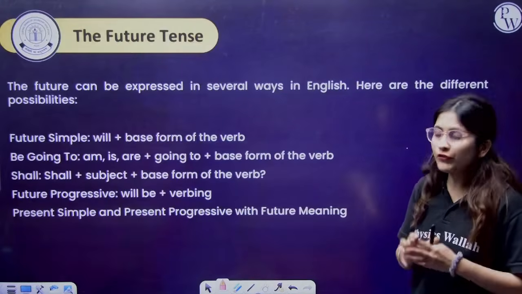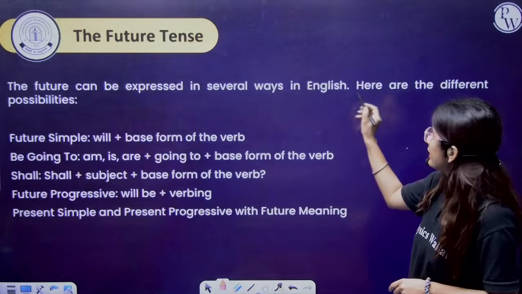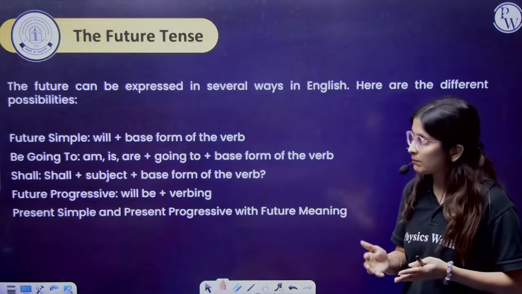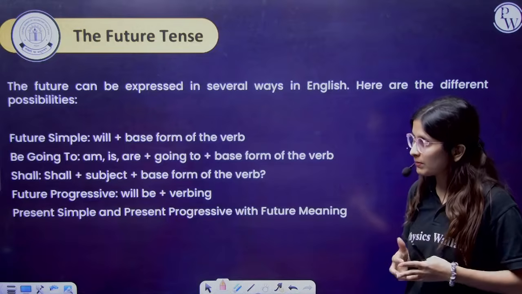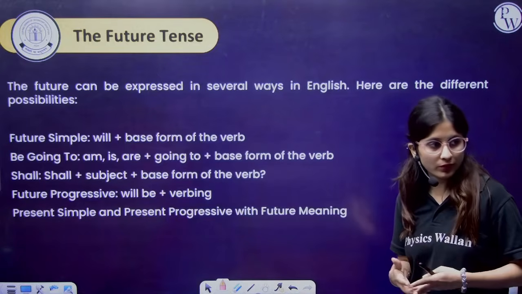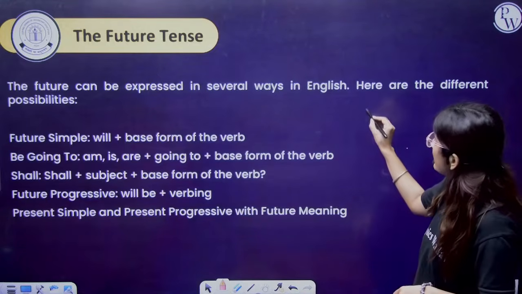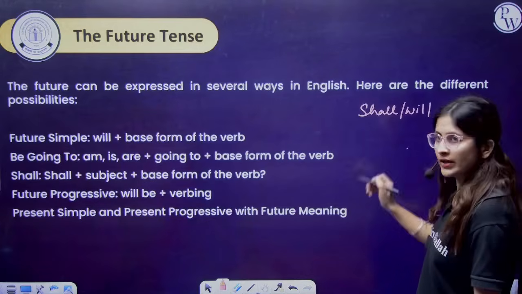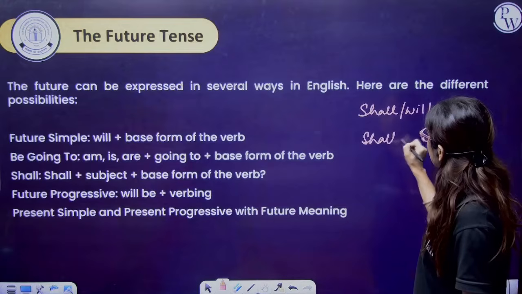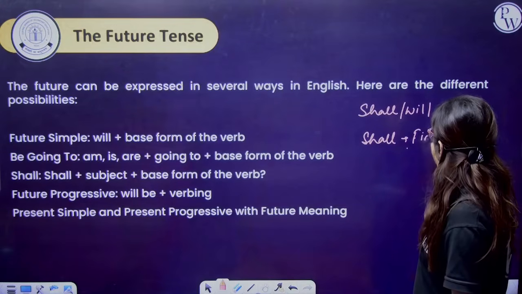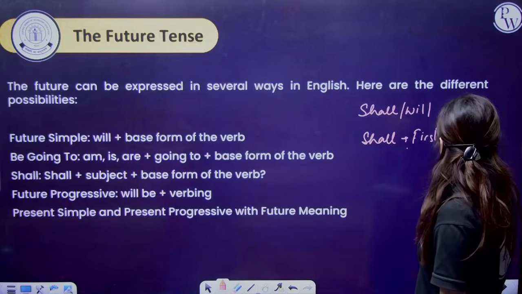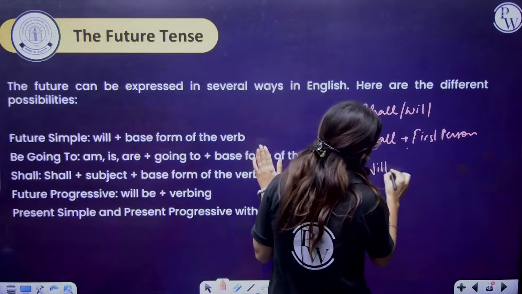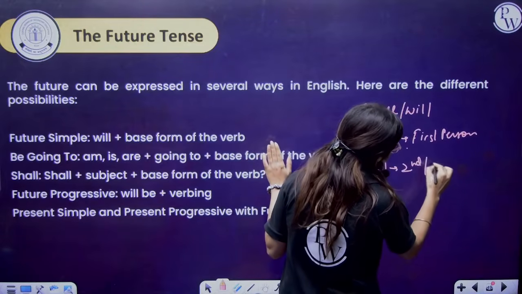See, the future can be expressed in several ways in English. Here are different possibilities, for example, future simple and future progressive. Now the helping verbs are shall and will. Shall is used with the first person, and will is used with the second and third person.